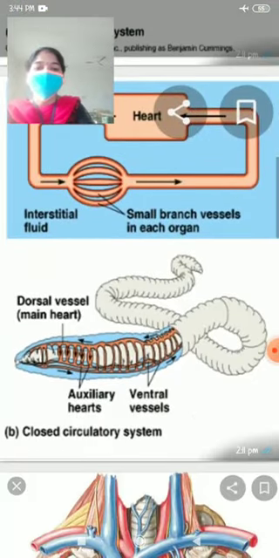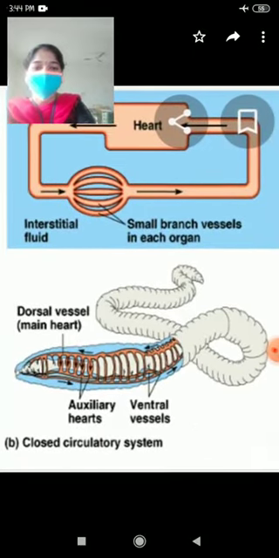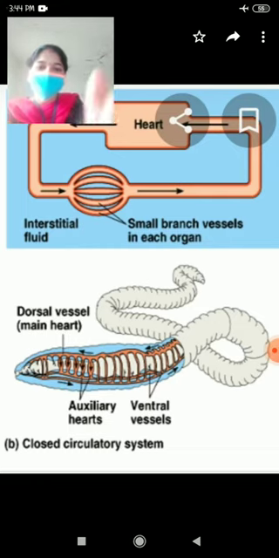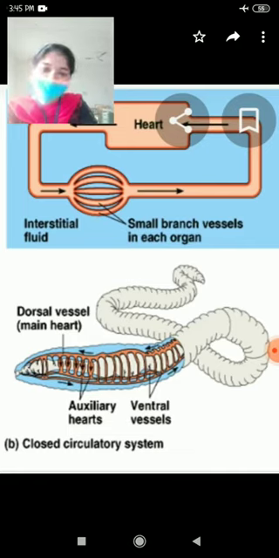Here it is a closed circulatory system. In this system, the blood comes from the heart to the large blood vessels. What we call large blood vessels are arteries. From the arteries, blood is supplied to every part of our body. Next, from the organs, the veins bring blood back to the heart.